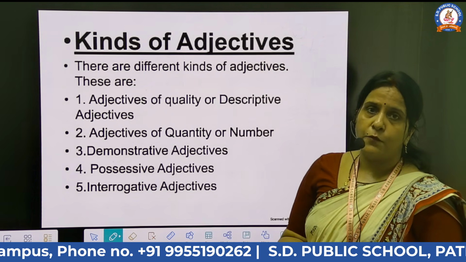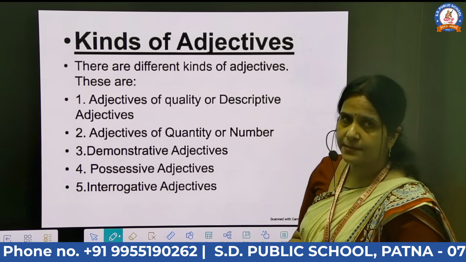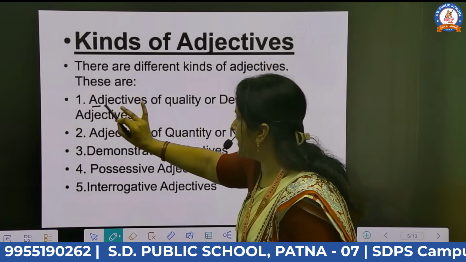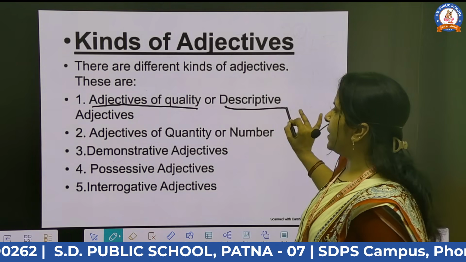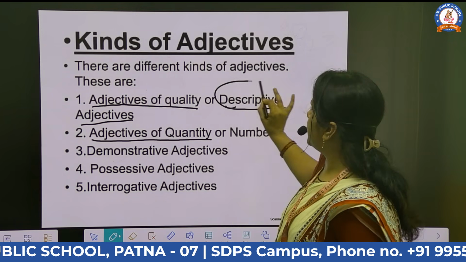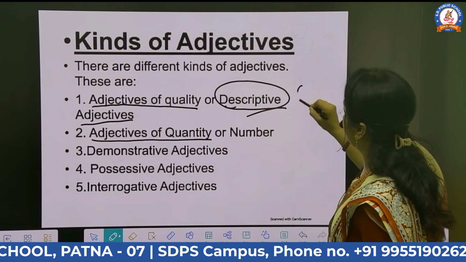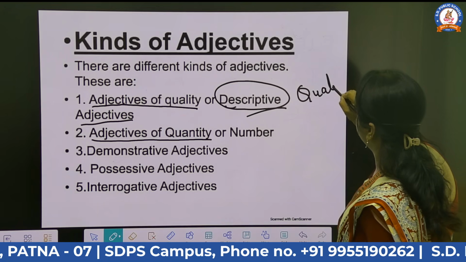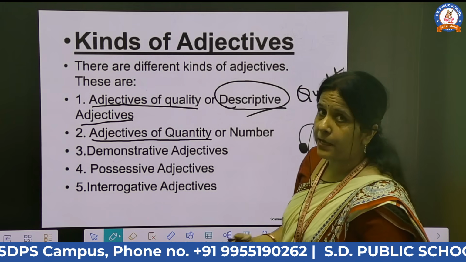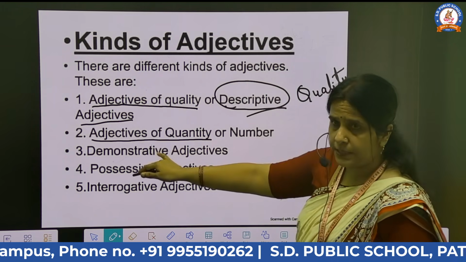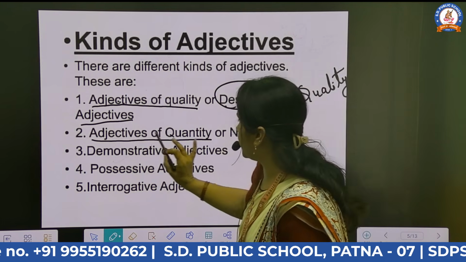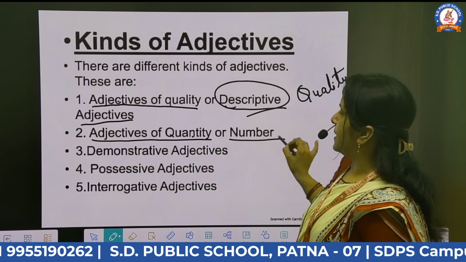How many kinds of adjective do we have to study in Standard 7? There are different kinds of adjective. These are adjective of quality, descriptive adjective, adjective of quantity. Descriptive adjective means, students, adjective of quality also. Maybe in your book, it is described as an adjective of quality. So adjective of quality or descriptive adjective, adjective of quantity or number.